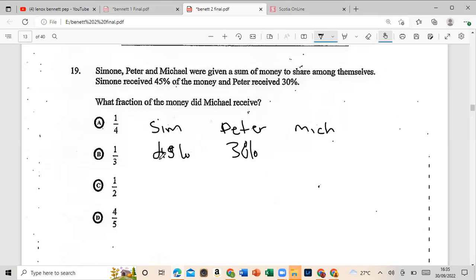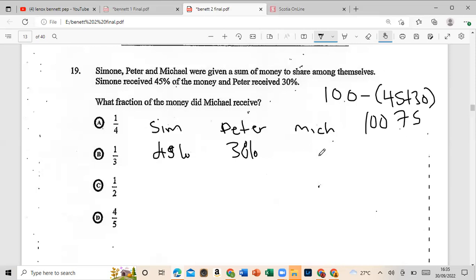So what we can do now, the total money shared was 100%. Let us establish that. So what we can do is subtract 45. Well, you guys are young, I probably shouldn't do it this way. So add these first, right? And that will give us 75. So that will leave 25.